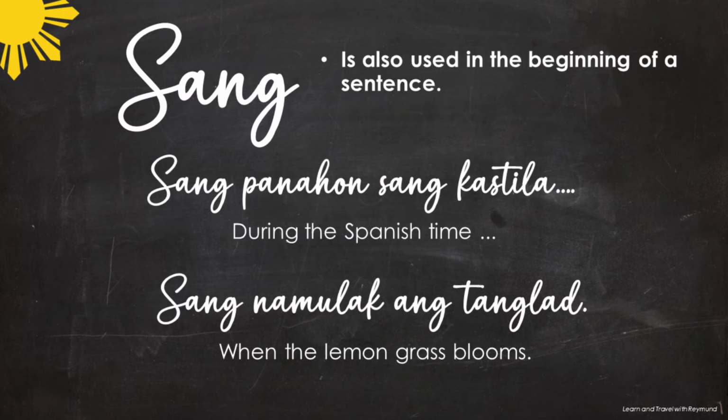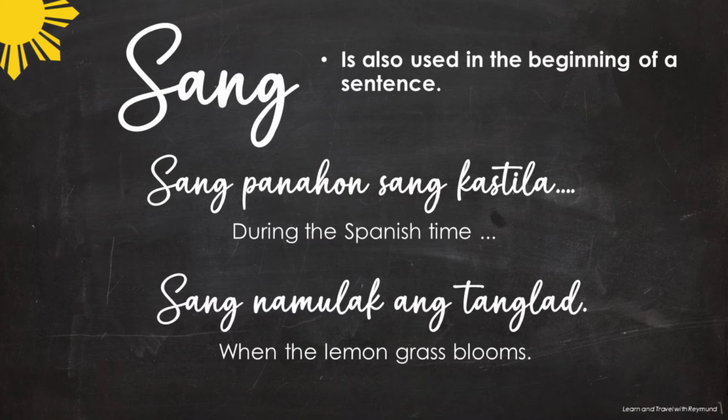Sang is also used in the beginning of a sentence. So let us have the sample sentences. Sang panahon sang Kastila, malinong pa ang aton lugar. So during the time of the Spaniards, our place is still peaceful. Malinong, peaceful.